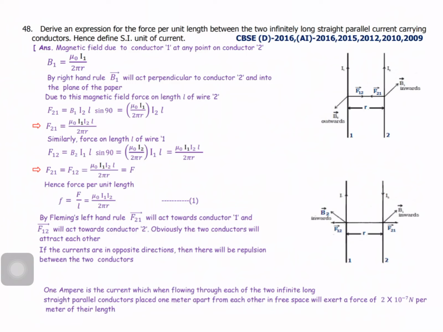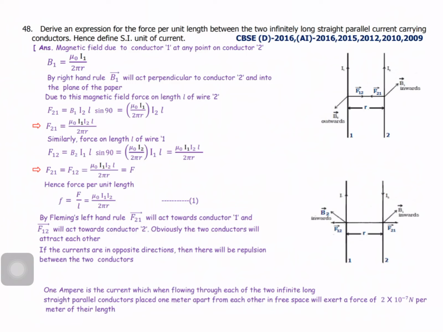Similarly, force on length L of wire 1. First we found the force on the second conductor. Now you can derive the force on the first conductor due to the second one. In the same way, F12 equals B2 I1 L sin 90, or mu naught I2 by 2 pi r into I1 L, that is mu naught I1 I2 L by 2 pi r.